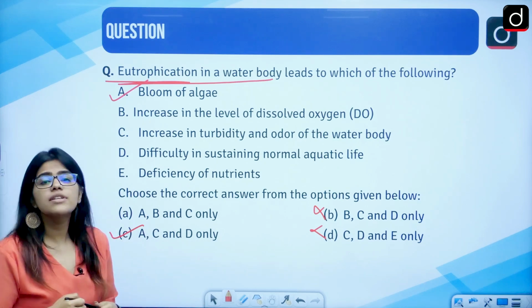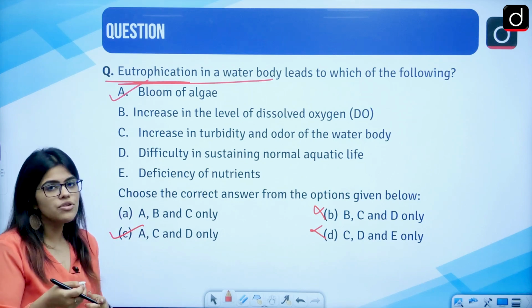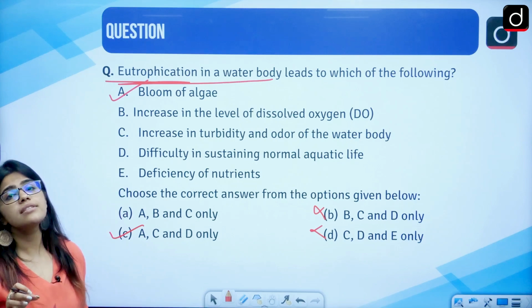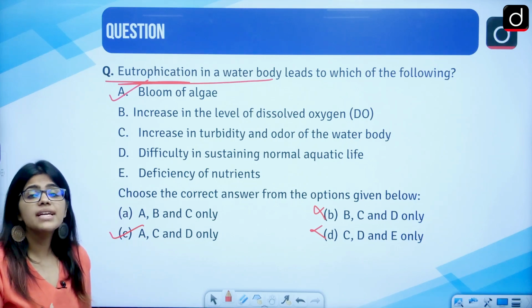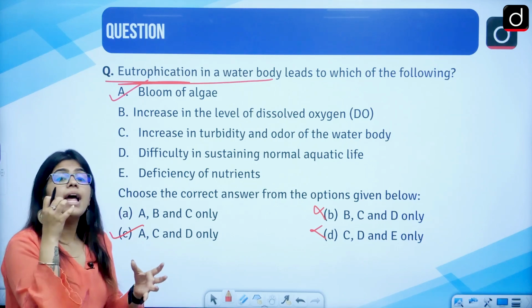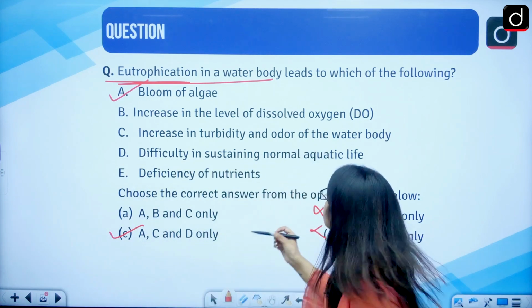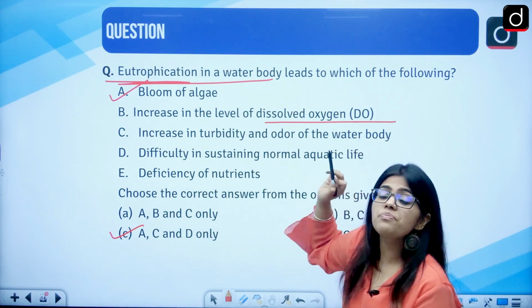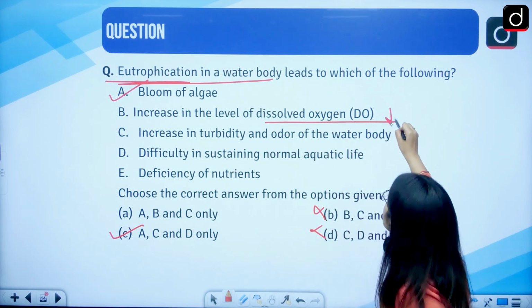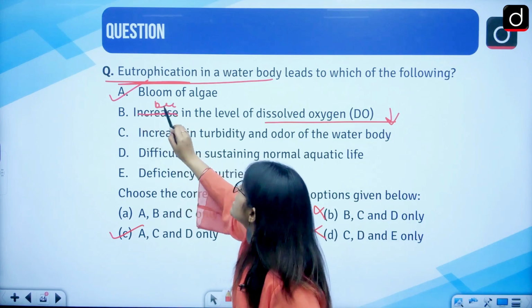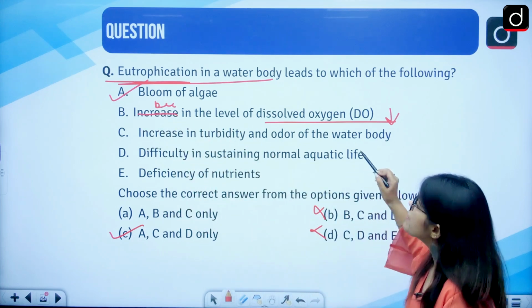Increase in the level of dissolved oxygen. I just now told you that there is dissolved oxygen and all the flora and fauna need this oxygen to live. But when there is an excess amount of algae, the algae would use that oxygen to decompose itself. This means that the dissolved oxygen present in the water will reduce. It will decrease and not increase. So this statement goes wrong.